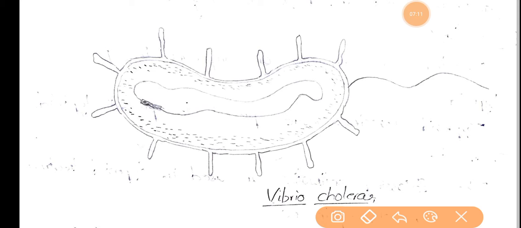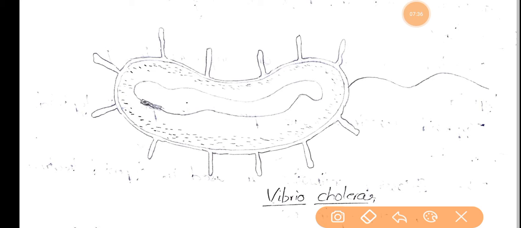This cholera is not commonly seen in all countries. Mostly in the developing countries this cholera is seen, and in the developed countries mostly it is not seen. Whatever diseases we have discussed till now are all related to sanitation and hygiene.